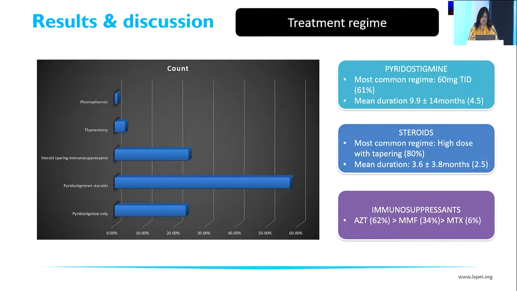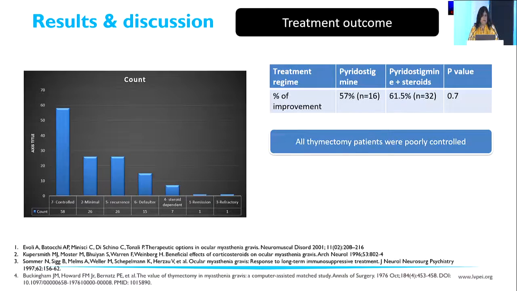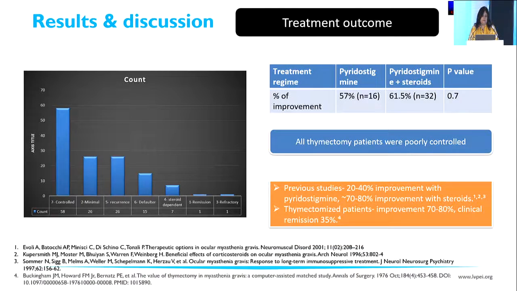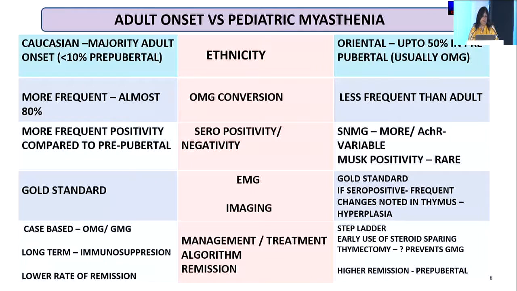So also a small number, or a sizable number, I would say, needed immunosuppression. So here we come to know that the pyridostigmine with steroids gave a 61.5% improvement. Thymectomy patients tended to be poorly controlled. So I've not gone into every detail of the study, but we've got fairly interesting findings. I'm just going to wrap up in the next 1 to 2 slides.